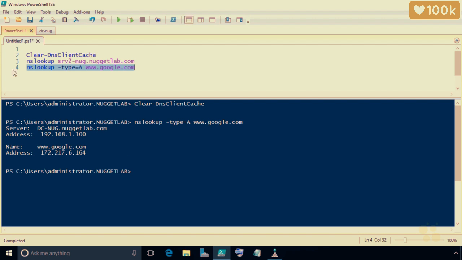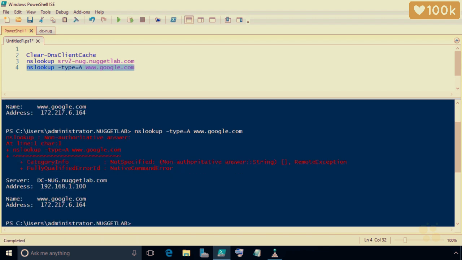And also, because our local DNS server just cached that information on that request, if we did an F8 and launch that command again, we still get the answer, but we also have some more information regarding it was a non-authoritative answer, and that's because it came from the cache on our DNS server. And now, my friend, it is your turn.